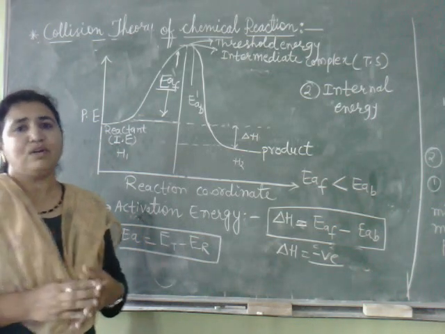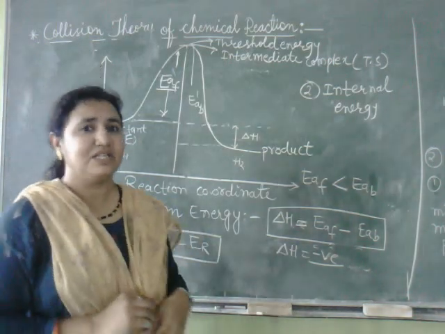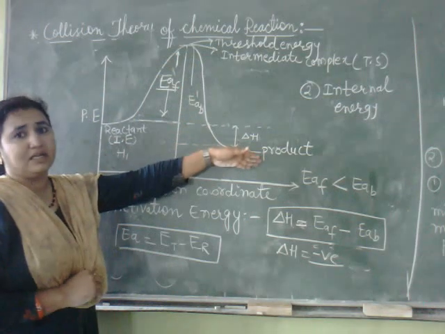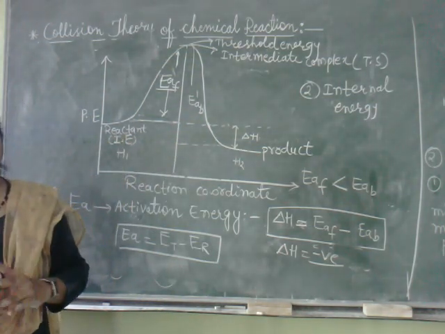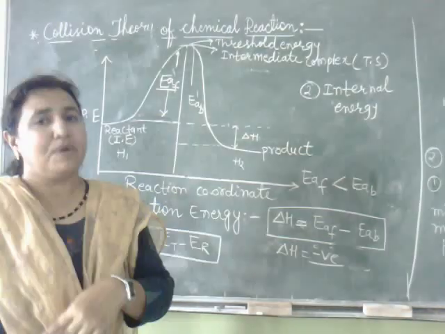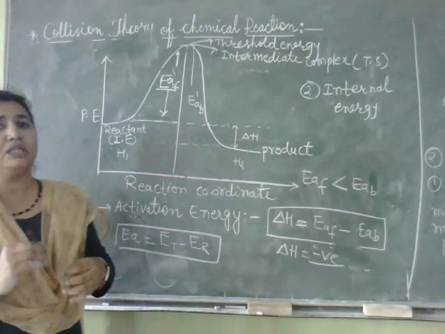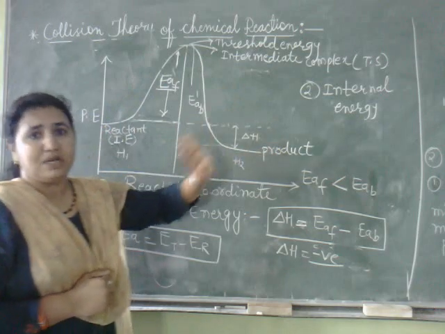In that effective collision, the molecules that got extra energy, the activation energy, are the only ones that can convert into product. Suppose 100 reactant molecules are there, not all 100 will convert into product. Only the few molecules that got the activation energy convert into the product.